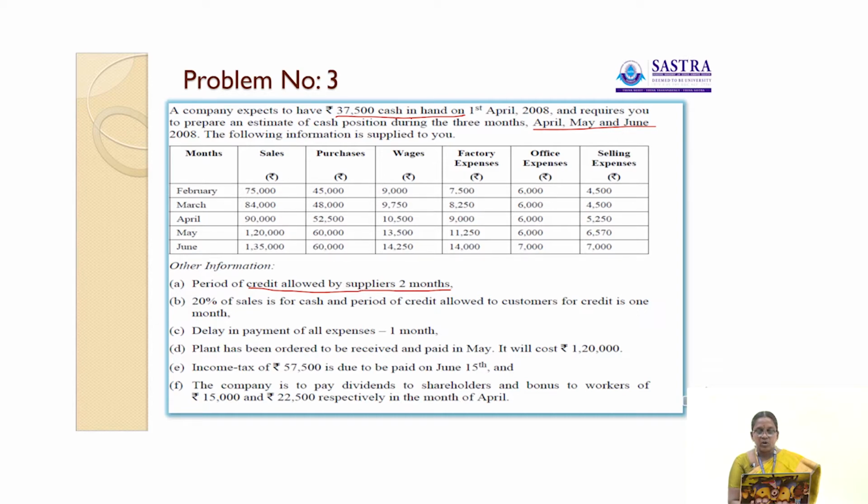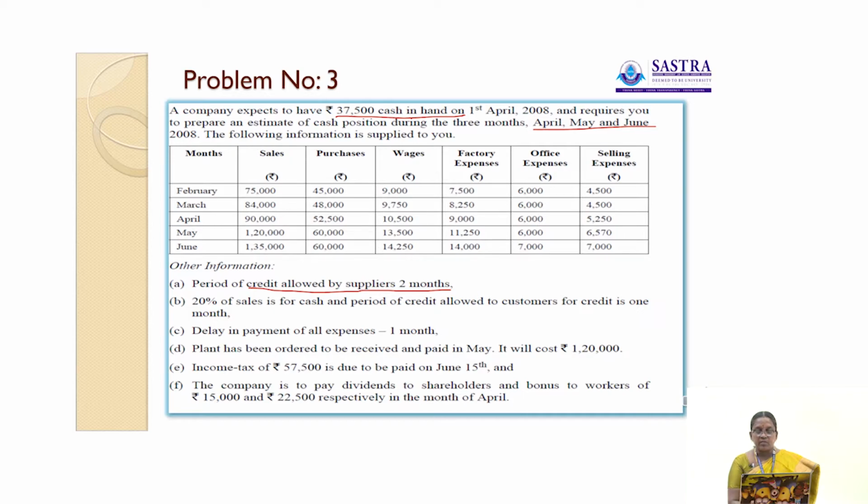Then delay in payment of all expenses is 1 month. So all the expenses, wages, factory expenses, office expenses and selling expenses, are allowed time of 1 month. So, the month of February's 9,000 is paid only in the month of March. March's 9,750 is paid in the month of April. April's is paid in the month of May. Then May's 13,500 is paid in the month of June. June's 14,250 is paid in the month of July. So, a 1 month period is allowed here.